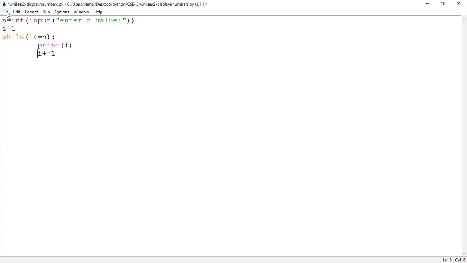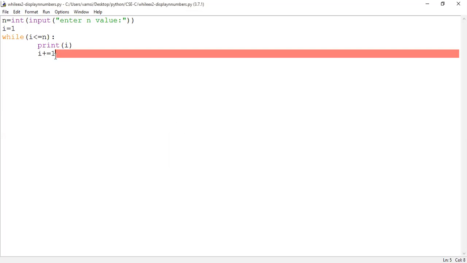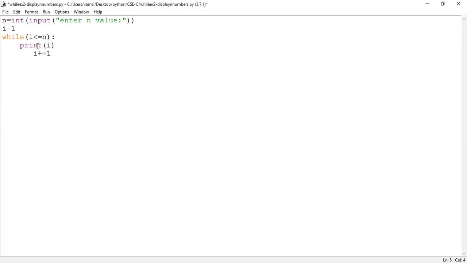Let us check the code, whether it is supported or not. Inconsistent use of tabs and spaces in indentation. Why is it showing like this? Give only one tab space. Save the code, run the program.